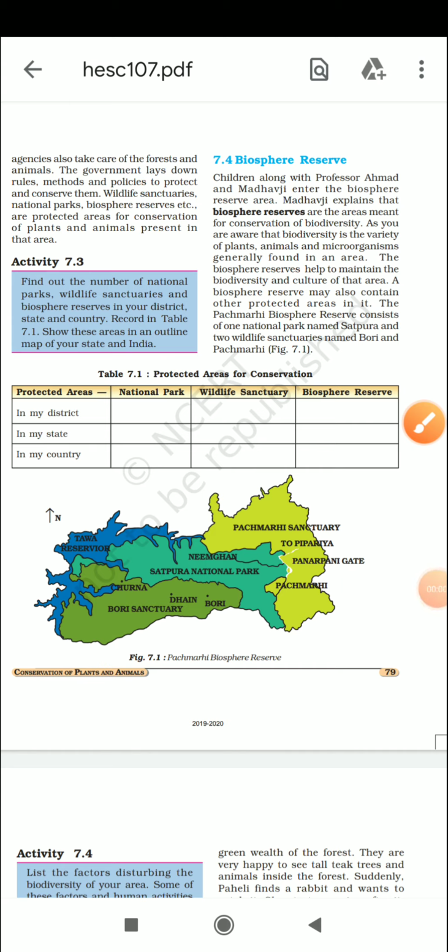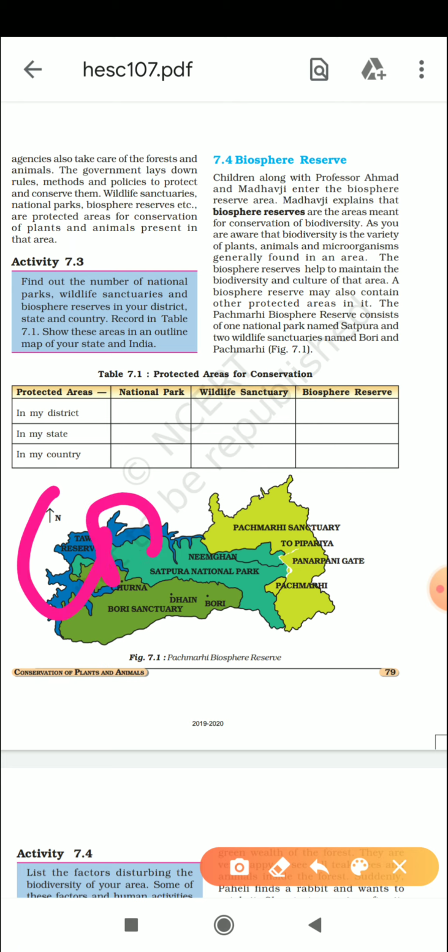In the last classes we discussed the chapter on conservation of plants and animals. In this chapter we studied deforestation, how it happens, and what its consequences will be in future. After that we concluded that to overcome this situation which arises due to deforestation, we need to do the conservation